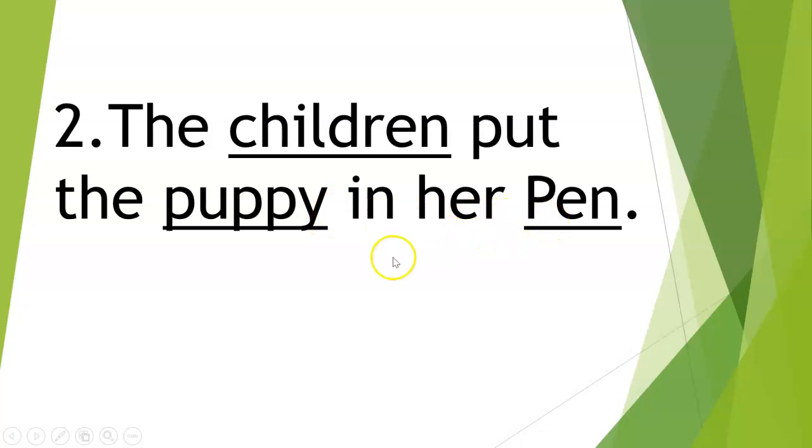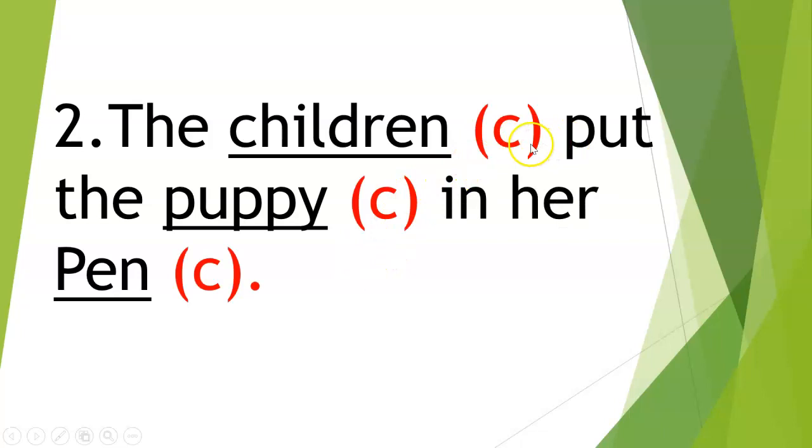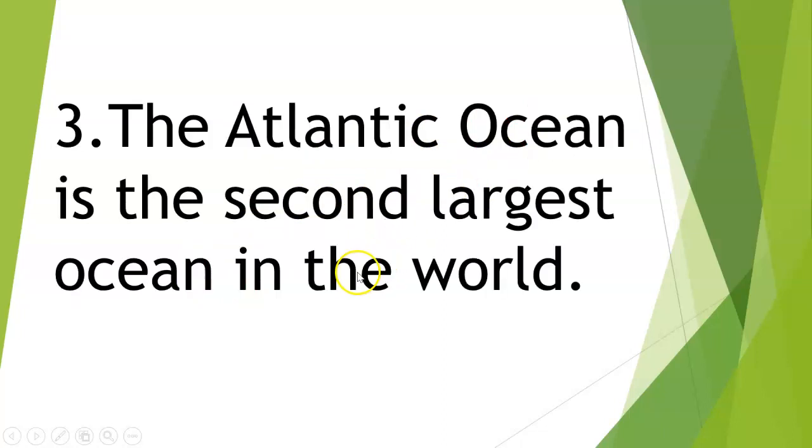These are the nouns. Are they common or are they proper? Let's take a look. Common, common, common. Children, puppy, and pen. These are all common. Remember that we have children and a puppy, but there's no names for these, right? So they are common.